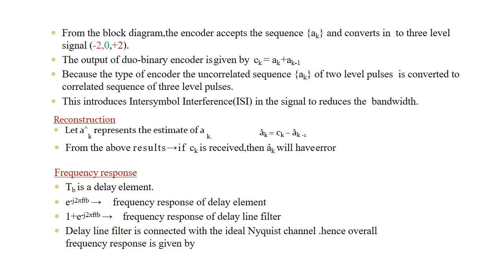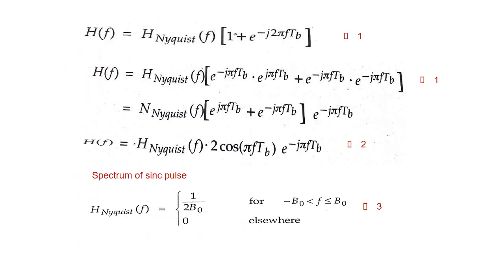The delay line filter is connected with an ideal Nyquist channel. Hence the overall frequency response is given by H(f) = H_Nyquist(f)[1 + e^(-j2πfT_b)]. So H(f) = H_Nyquist(f)[e^(-jπfT_b) e^(jπfT_b) + e^(-jπfT_b) e^(-jπfT_b)]. That becomes H_Nyquist(f)[e^(jπfT_b) + e^(-jπfT_b)] e^(-jπfT_b).